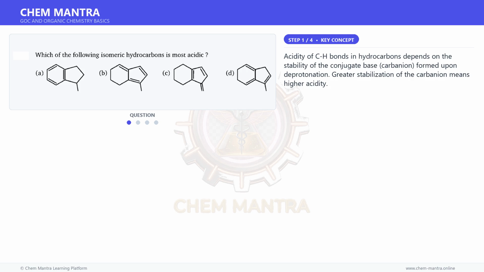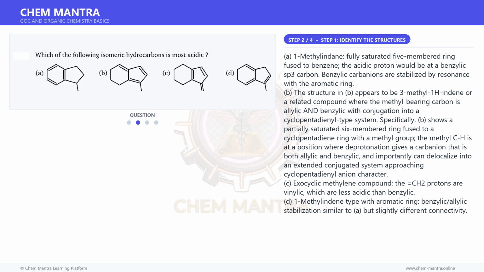Acidity of C-H bonds in hydrocarbons depends on the stability of the conjugate base, the carbanion, formed upon deprotonation. Greater stabilization of the carbanion means higher acidity. Moving on to the next step. A. 1-methylindane, a fully saturated 5-membered ring fused to benzene. The acidic proton would be at a benzylic sp3 carbon. Benzylic carbanions are stabilized by resonance with the aromatic ring.